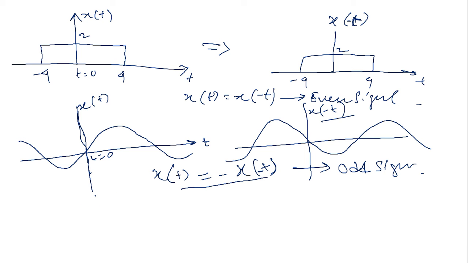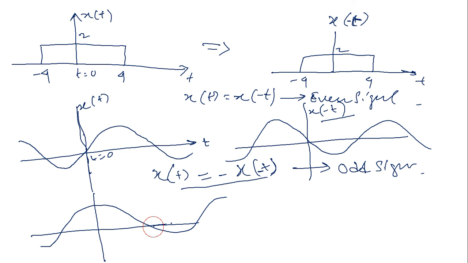Then I am coming to the cos. If you receive a signal with a cos, is cos even or odd? Say it is cos t, from minus pi by 2 to pi by 2.